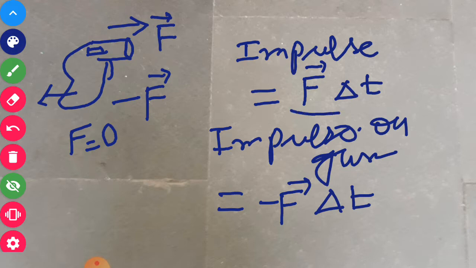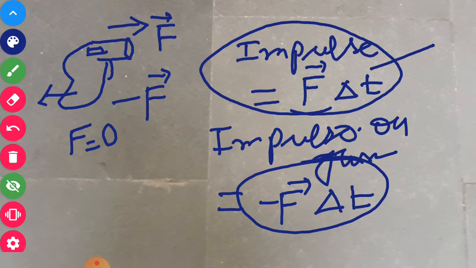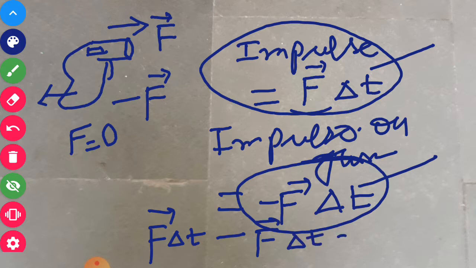This is the change in momentum of the bullet, and this is the change in momentum of the gun, or we can say this is the momentum of the bullet and this is the momentum of the gun, because the initial momentum of both was 0. So the total momentum of this gun and bullet system will be F delta t minus F delta t, and that will be equal to 0.